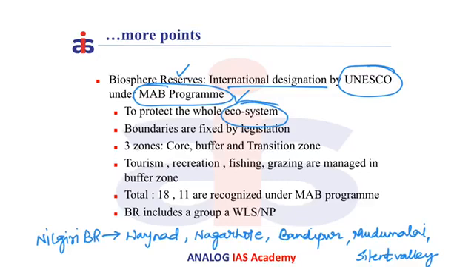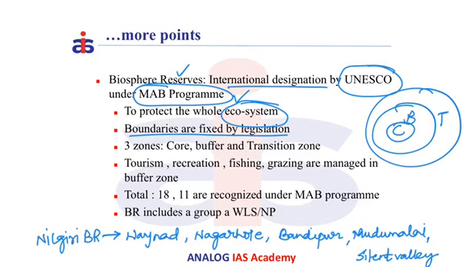The boundaries are generally fixed by legislation, and the Biosphere Reserve consists of three zones, that is a core, a buffer and a transition zone. The only activity permitted in the core zone is research and monitoring, while in the case of the buffer zone, activities like tourism, recreation, education and training are permitted. So far there are 18 biosphere reserves notified by India, out of which 11 are recognized under the Man and Biosphere program.